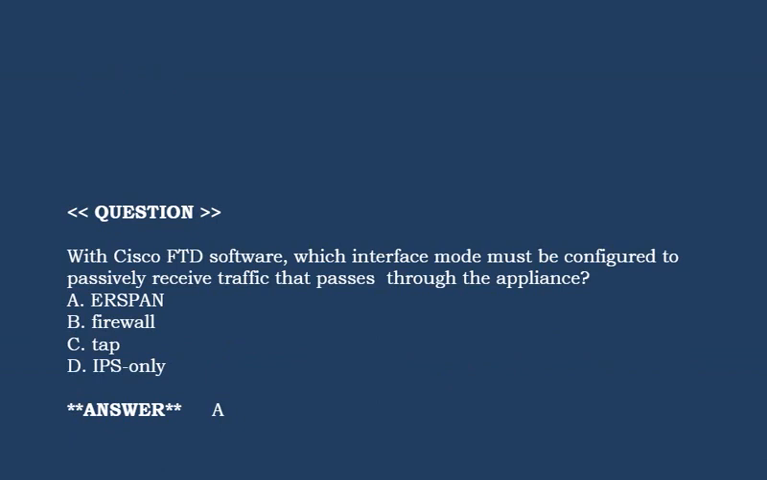Next question is with Cisco FTD software, which interface mode must be configured to passively receive traffic that passes through the appliance? Option A. ERSPAN. Option B. Firewall. Option C. TAP. Option D. IPS only. Correct answer is option A.